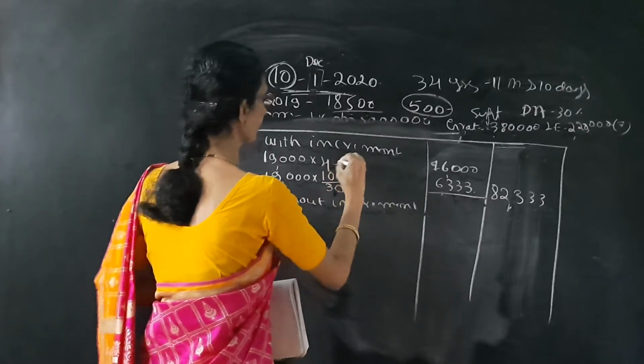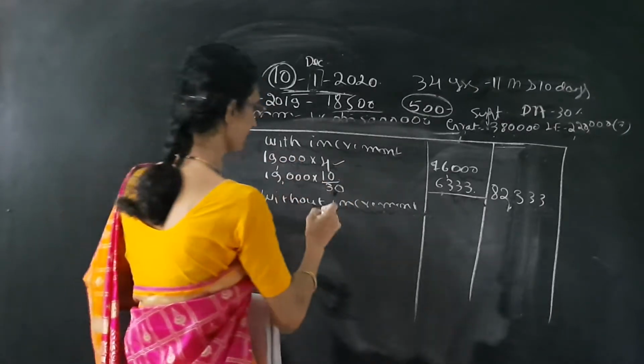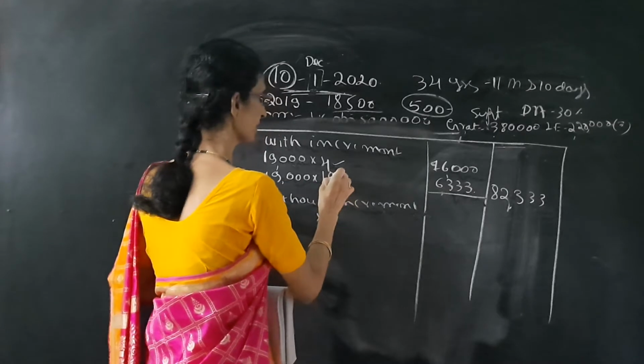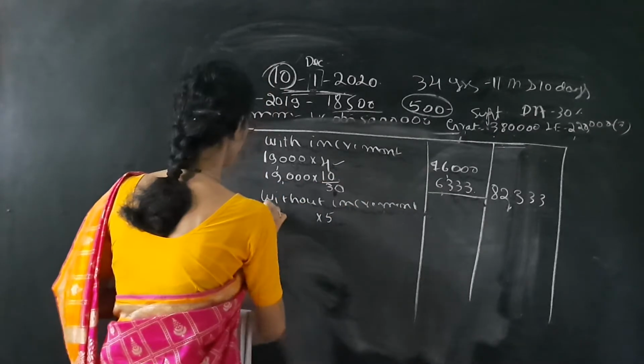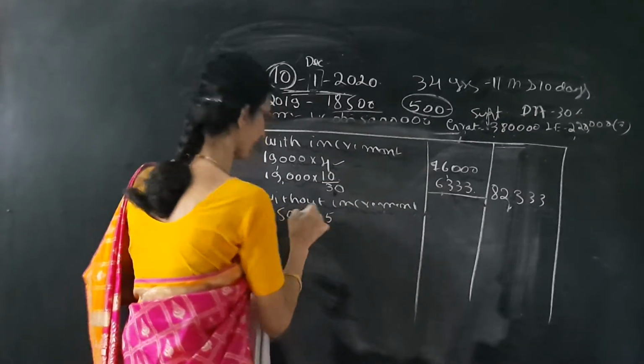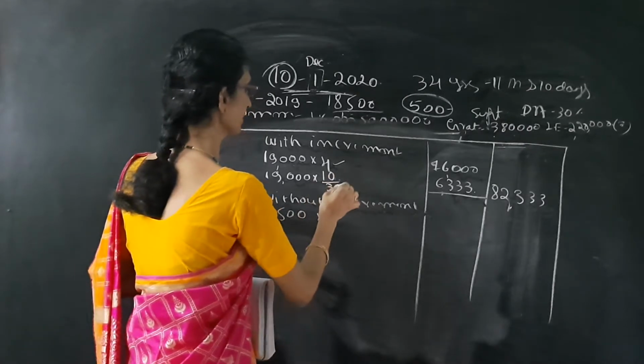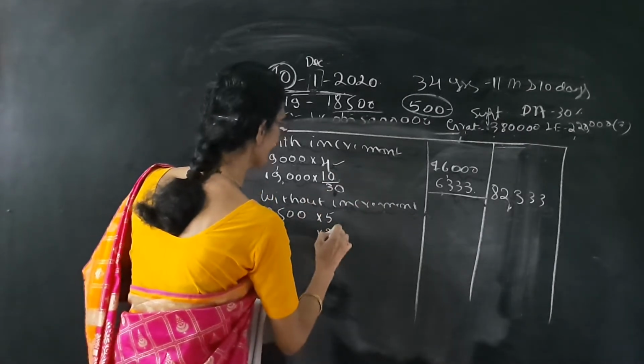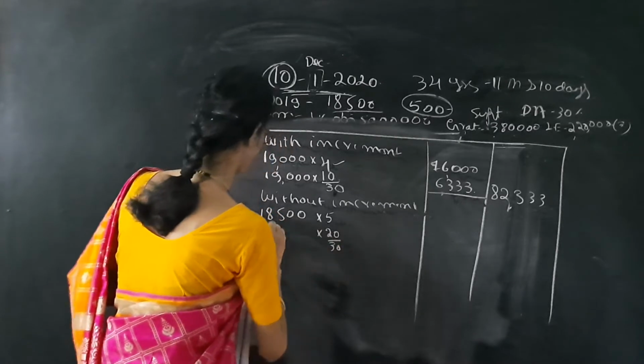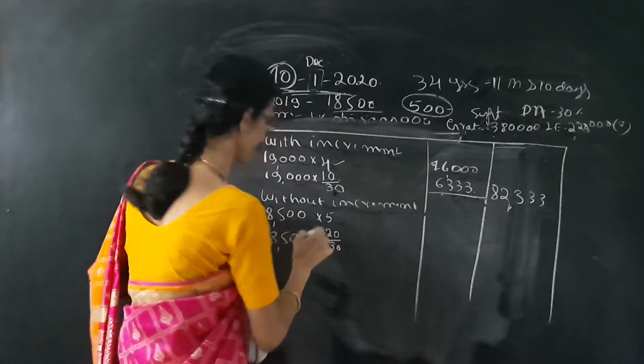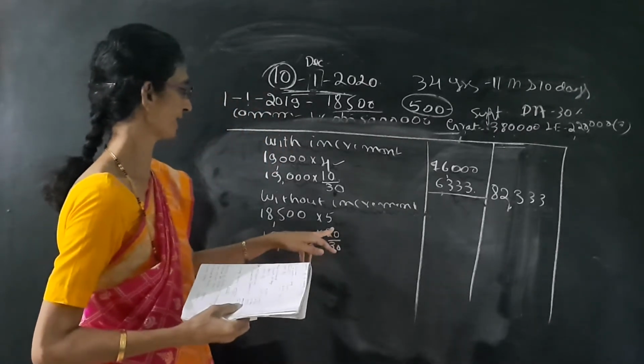Next, without increment, see here we are calculating 10 months salary. 4 months is over here, so remaining is 5 months because here 10 days. So without increment 18,500. So it is 30 minus 10, that is 20 days here. So 18,500 into 20 by 30.